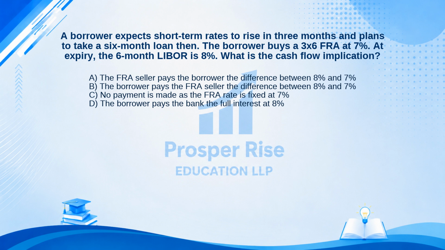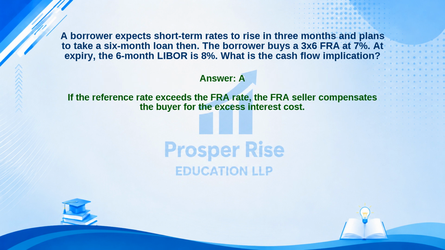The correct answer is option A. Let's see why. If the reference rate exceeds the FRA rate, the FRA seller compensates the buyer for the excess interest cost.